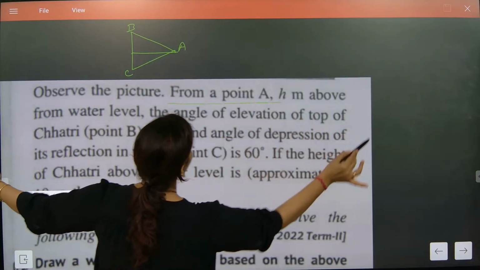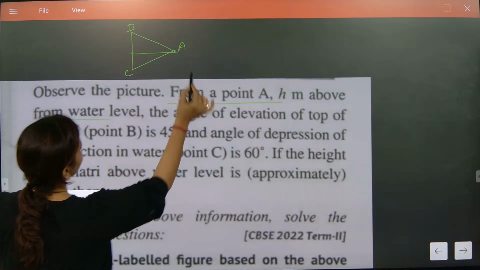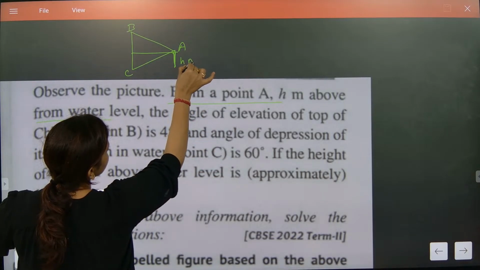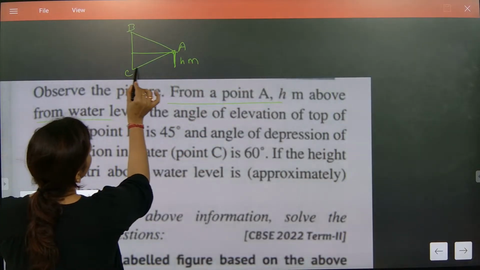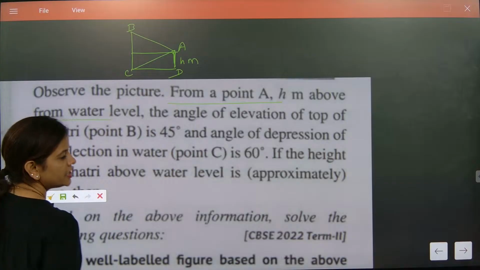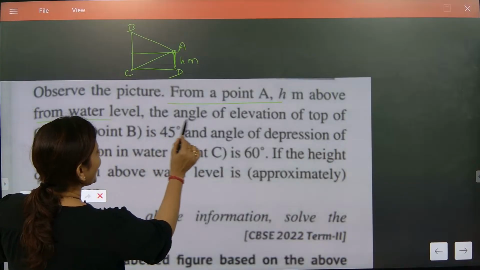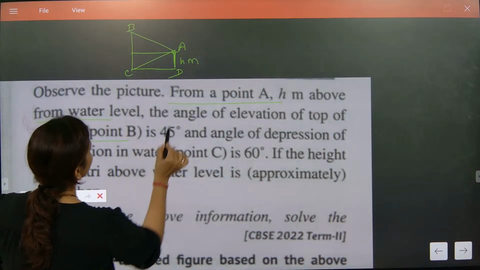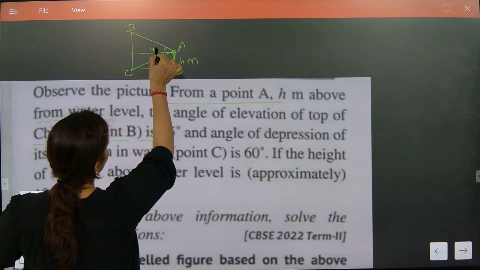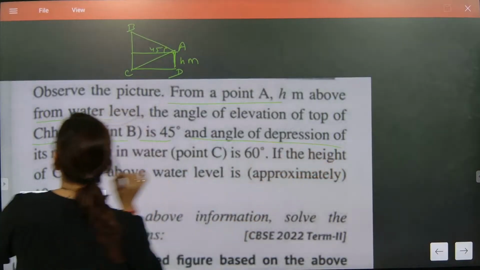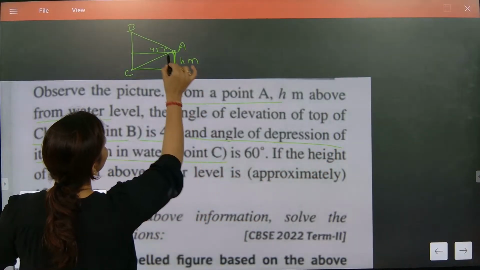From a point A, H meter above the water level. That means this is the water level and this is H meter. Make it parallel because the water level will be the same for C also. We take it as D. The angle of elevation of the top of Chhatri, point B, is 45 degree. Then the angle of depression of its reflection in water, C, is 60 degree.